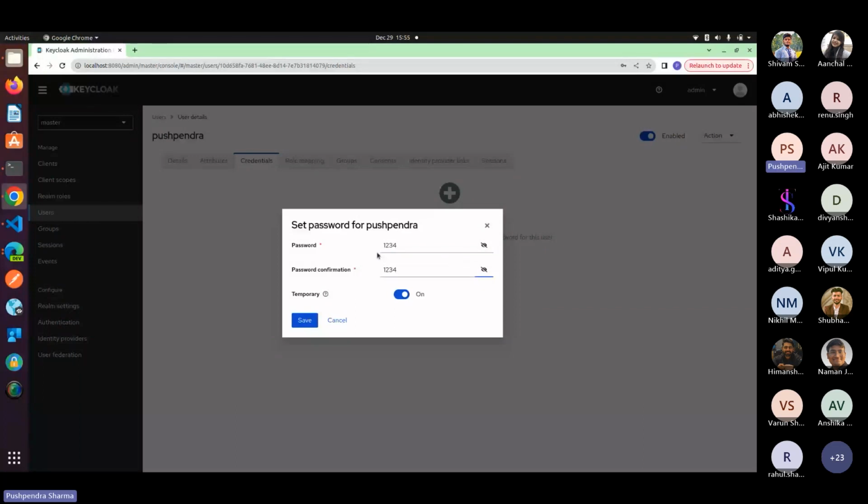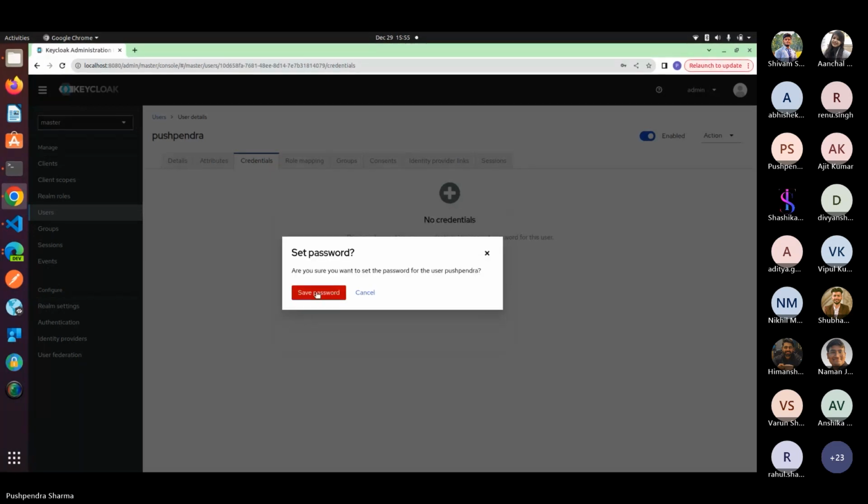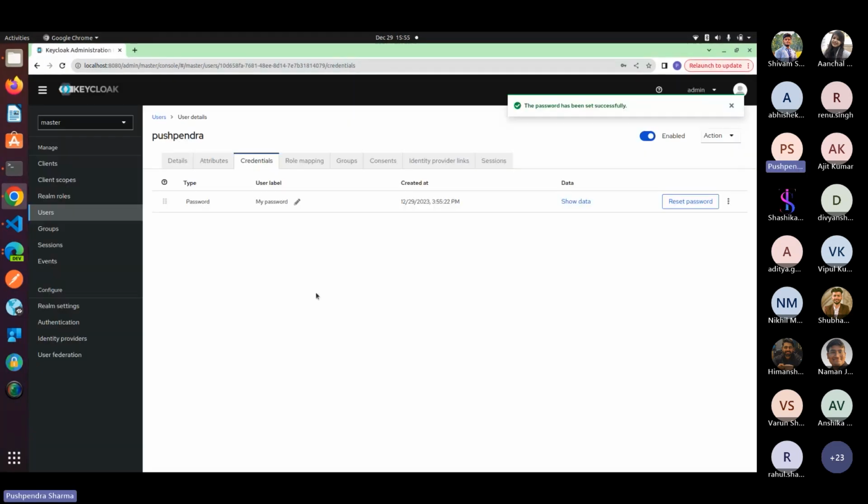I'm setting the password as 1234. If I want to set the password as temporary, I can enable the temporary switch. Otherwise, I can disable it as well. So this will create my user.